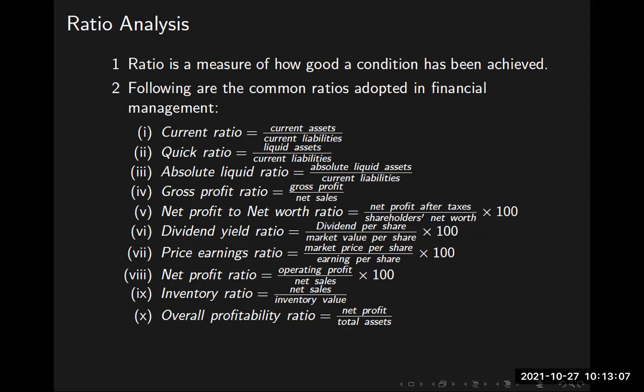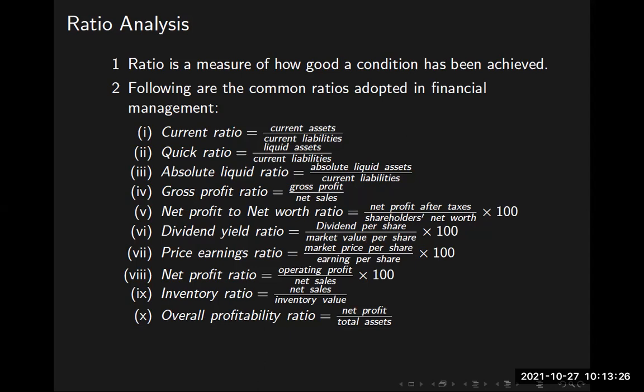Current ratio. Can you say what current ratio is? Current ratio equals current assets divided by current liabilities. Once more, current ratio equals current assets divided by current liabilities.